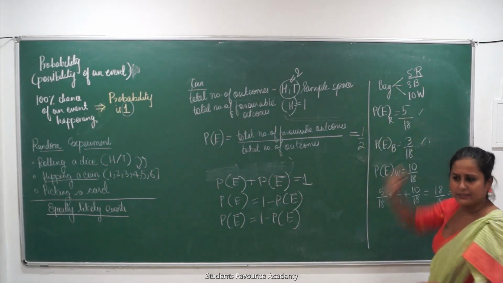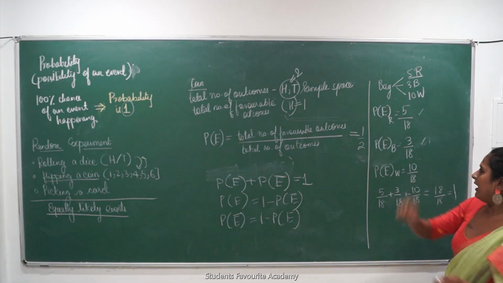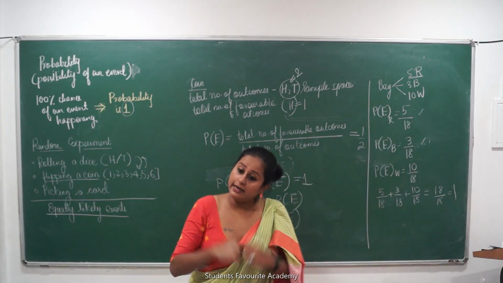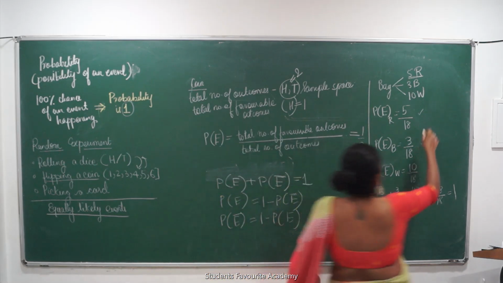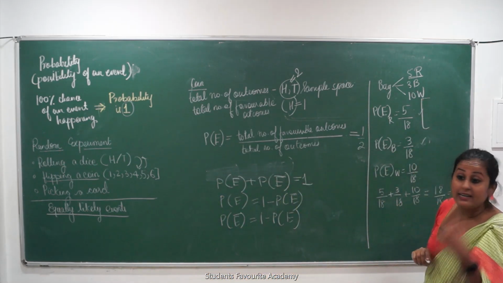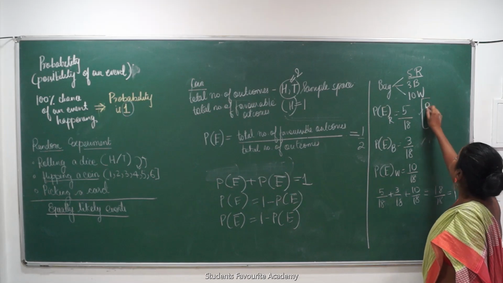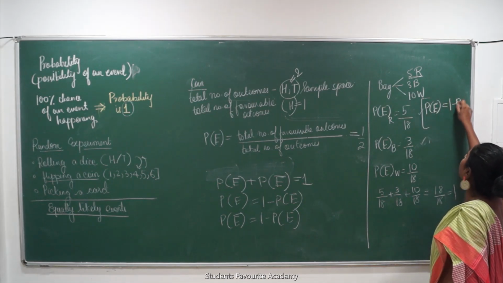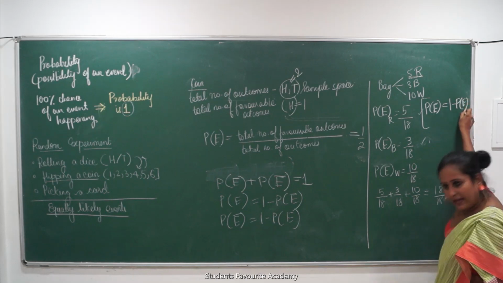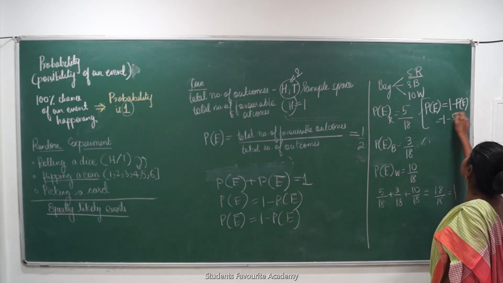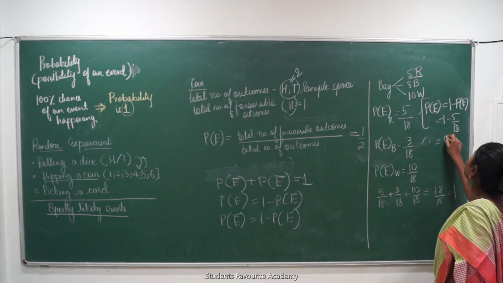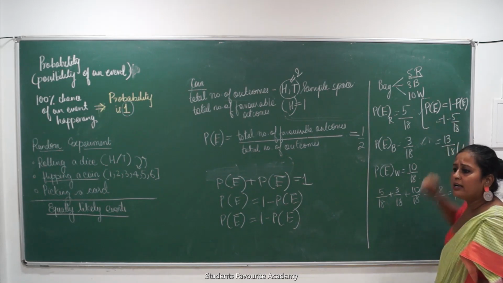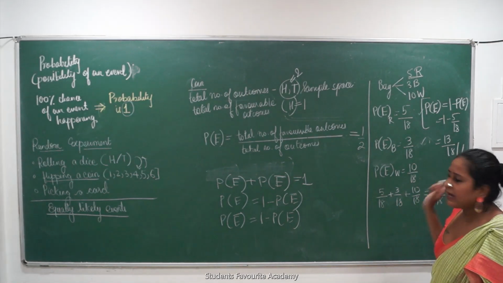अच्छा, इसी क्वेश्चन में अथर्वा, tell me what is the probability of not getting a red ball? How did you come to this? Directly नहीं लिख सकते हो. क्या लिखोगे? Probability of not getting a red ball is equal to 1 minus probability of getting a red ball. है कि नहीं? That is equal to 1 minus 5 upon 18, that is equal to 18 minus 5 upon 18, which is 13 upon 18. Did you all understand this? ये समझ में आया इधर तक?